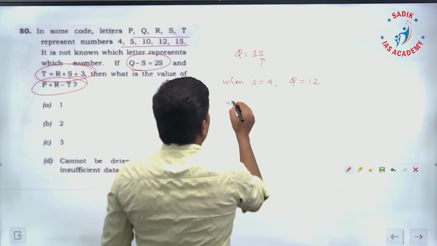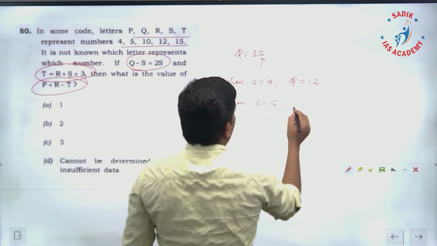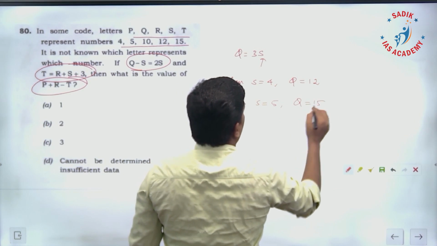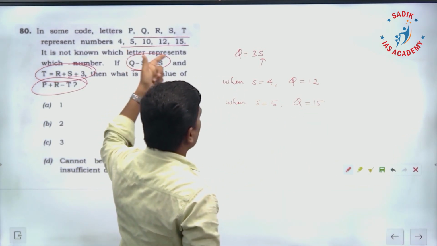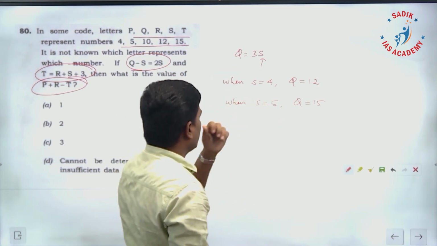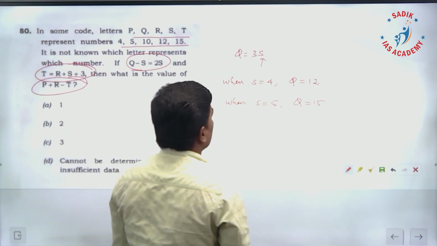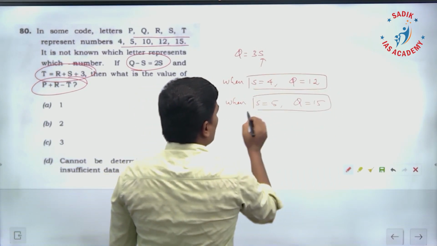Similarly, when S is equal to 5, my Q is going to be 15. You can take S is equal to 10, no problem, but then Q is 30, and 30 is not here. So other values you cannot take. Only these values I am fixing. So S is 4, Q is 12, or S is 5, Q is 15.